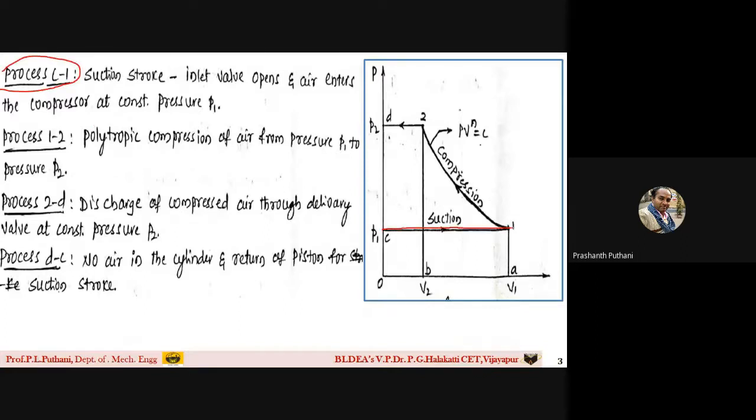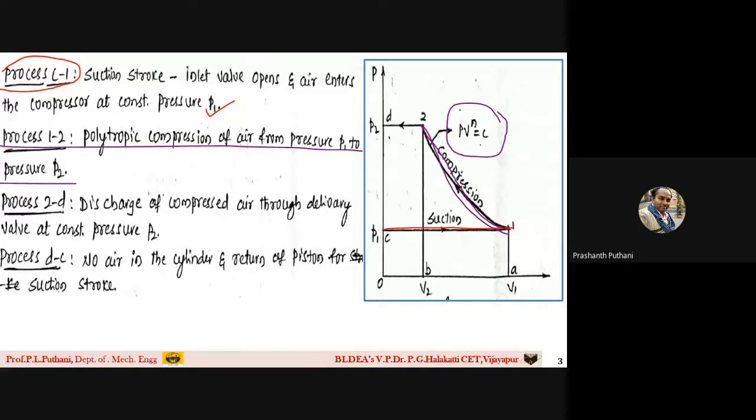So here the inlet valve opens and the air enters through the inlet valve until the piston reaches the BDC position, and it takes place at a constant pressure, P1. Then, students, as I said, from 1 to 2, the compression of air begins, due to which the pressure increases from P1 to P2. So this compression of air happens here from 1 to 2, and it is taking place by which process? By polytropic process, which means it's a polytropic compression process.